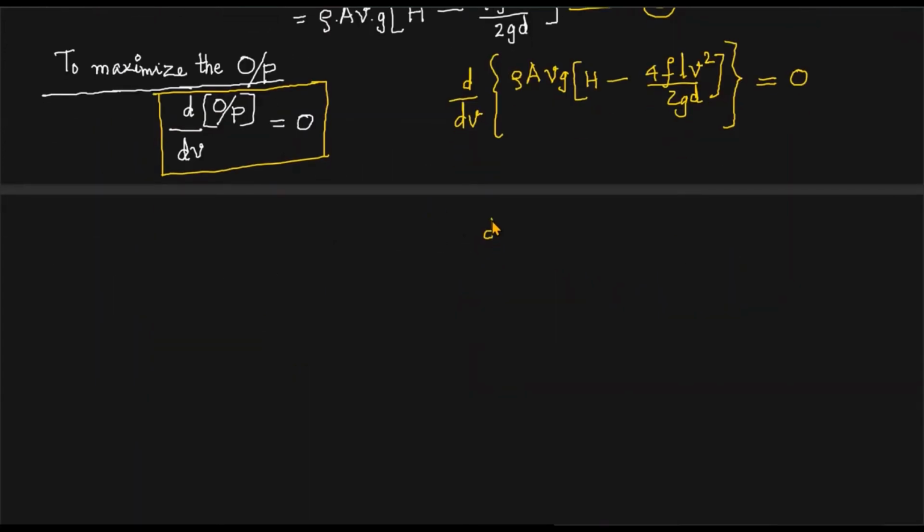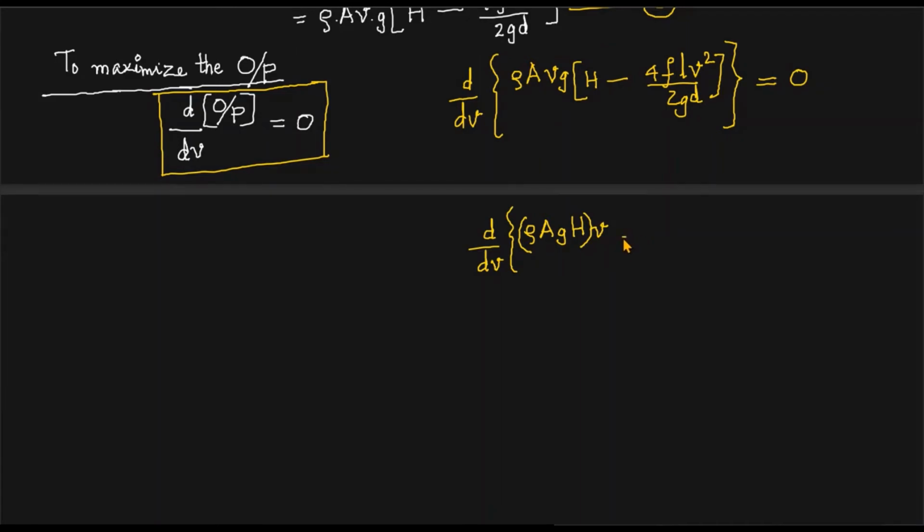Please listen to me carefully. It's a very simple step, but even from an exam point of view, it's usually a question of importance. So d by dV of, you open the bracket now, so it will be rho A G H into velocity. Why do I write like that? Because V is the variable, the rest are constants.